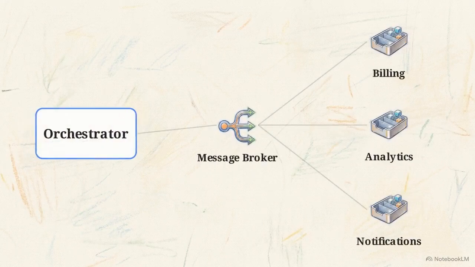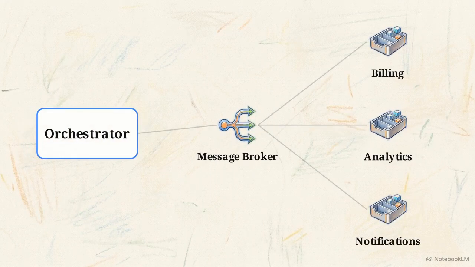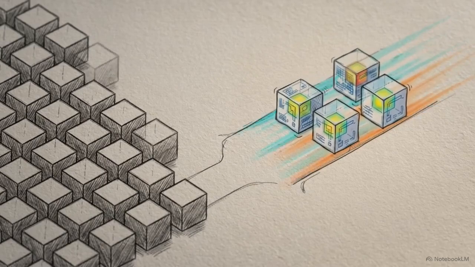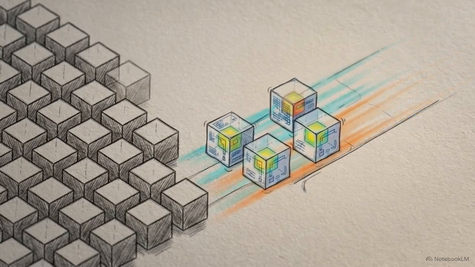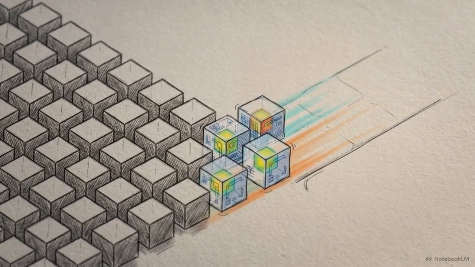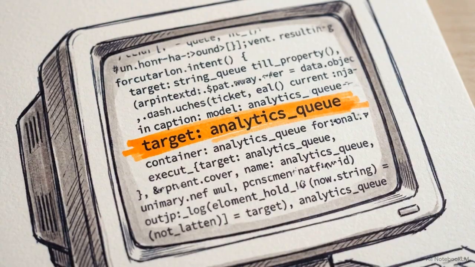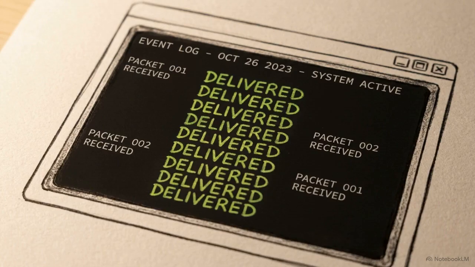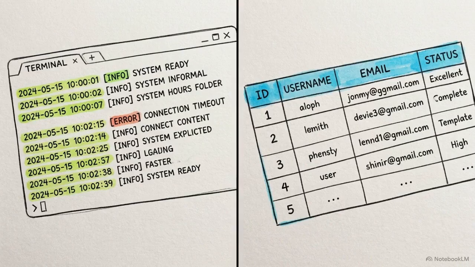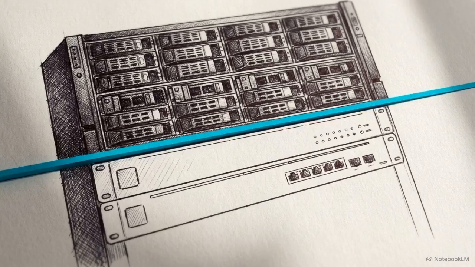The broker utilizes a publish-subscribe routing model. A single event from the orchestrator, like the completion of a conversational turn, can be published once and simultaneously fanned out to independent billing, analytics, and notification consumers. But because queues intentionally delay data to smooth out spikes, message brokers are strictly forbidden from operating inside the primary audio path. Applying this to our architecture, transcript logs are immediately offloaded to the analytics queue as fire and forget events. The generation of usage and billing records follows the exact same path. By physically bifurcating the synchronous real-time loop from these asynchronous business tasks, system bloat is entirely neutralized.